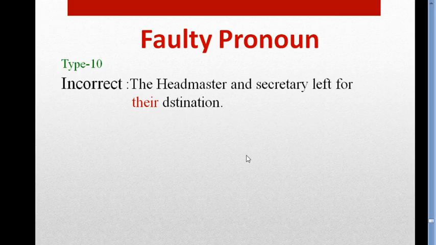The headmaster and secretary, they are the same person. There is only one person here, not two persons. So if the subject indicates the same person, then we use a singular pronoun.